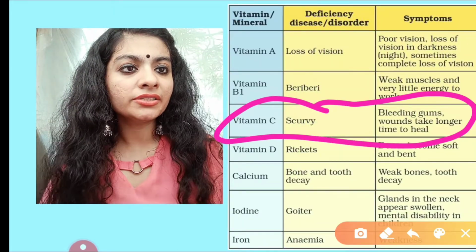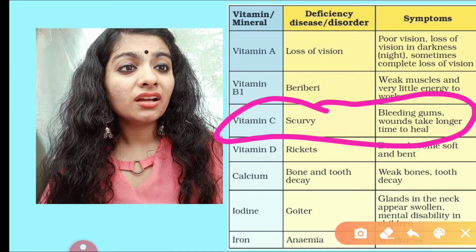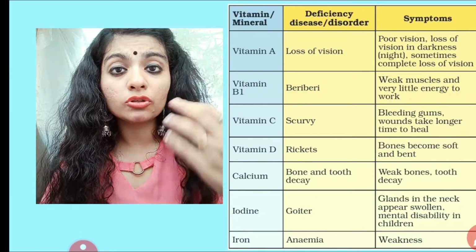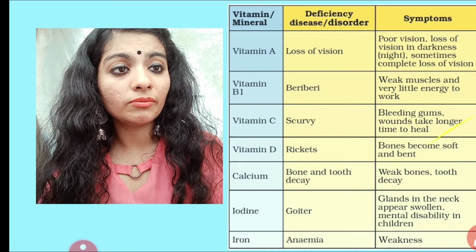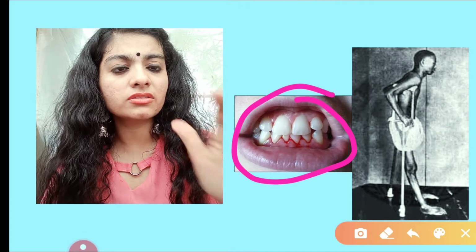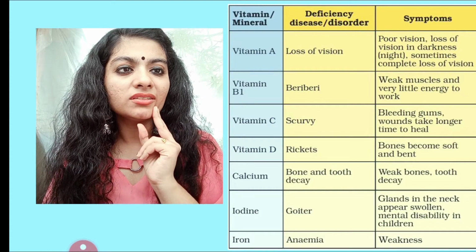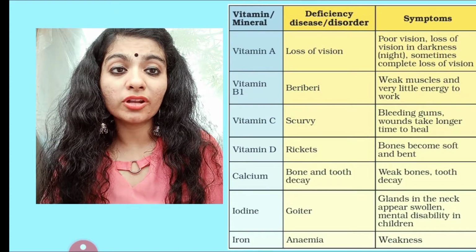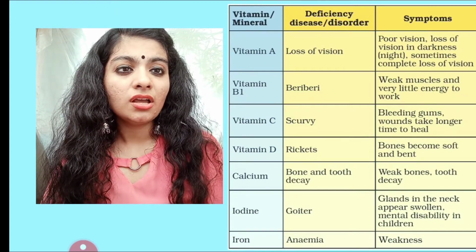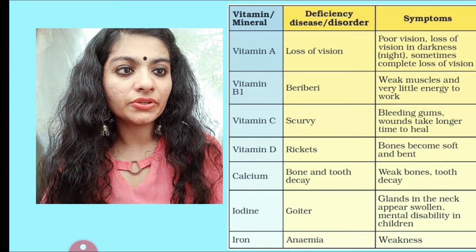Very important, guys. Symptoms are bleeding gums and wounds also take a longer time to heal. This is scurvy. These kinds of questions are always asked. They can be asked in the form of match the columns or MCQs. So kindly make a note of this and do revise it.